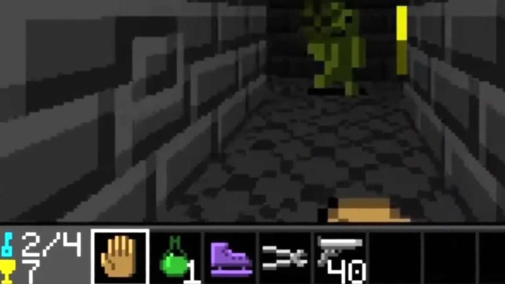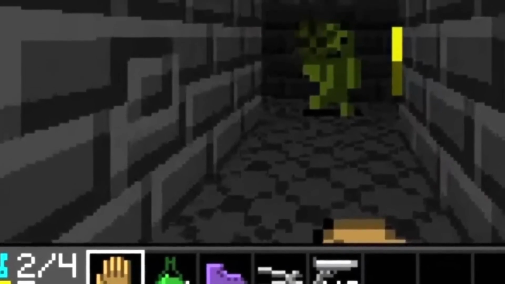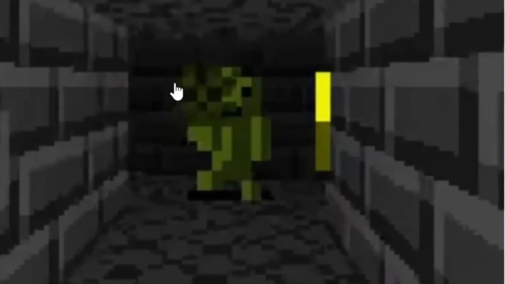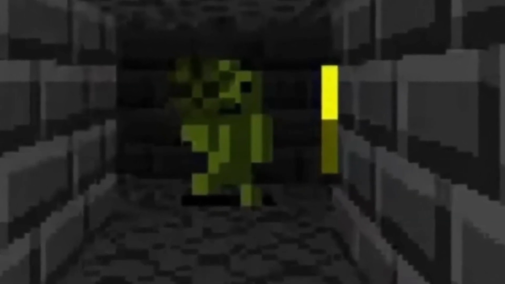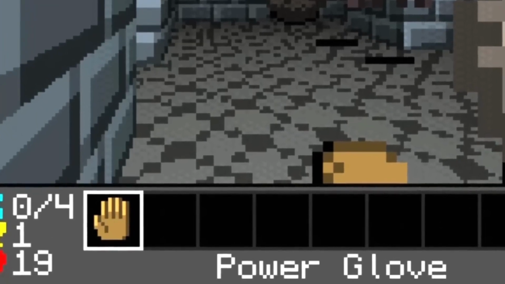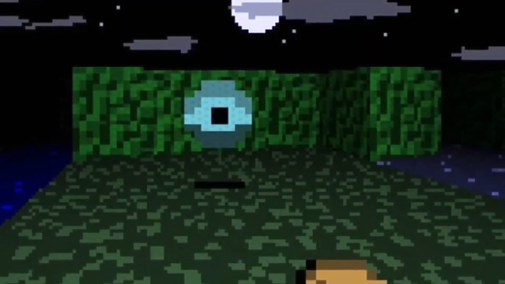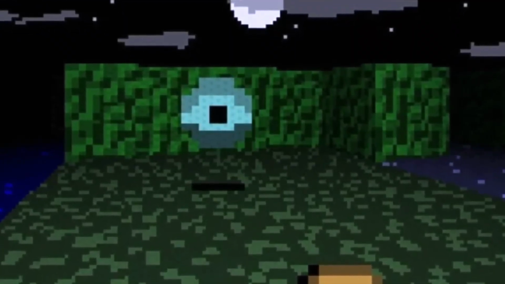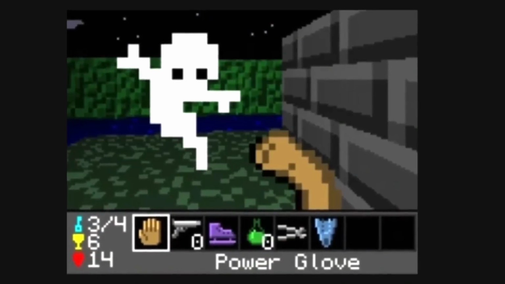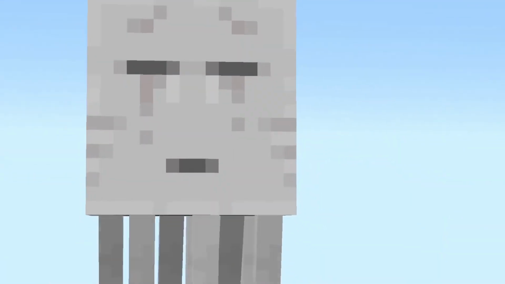If you advance more and more in the game, you can find blocks that seem exactly the same to me as cobblestone and stone brick. That's where the inspiration came from. This character here is called Ogre, and it doesn't remind me of anything from Minecraft. In the game, there were also bats, and the glove that the player has can throw balls, similar to the igneous charges. In the game, we could also find other scenarios, like this one here, where we had to battle against ice. That eye over there is very dangerous, or also the ghost that will later become the ghast. Notch always wanted to add ghosts and zombies.